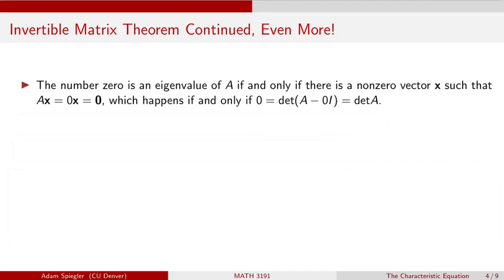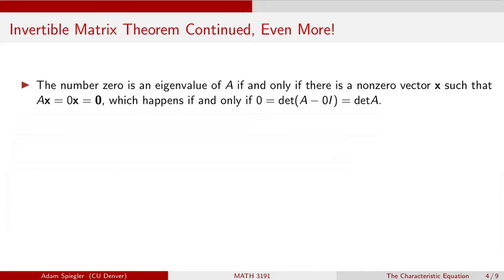All right, welcome. So in this video, we are going to return to our most favorite theorem, the invertible matrix theorem. And we're going to add at least one additional statement to that theorem. So recall that invertible matrix theorem, I think we're up to about letter O or so in terms of listing all of the equivalent statements that we have to saying that matrix A is invertible. So we're going to add a condition to that list relating to the eigenvalues of a matrix.